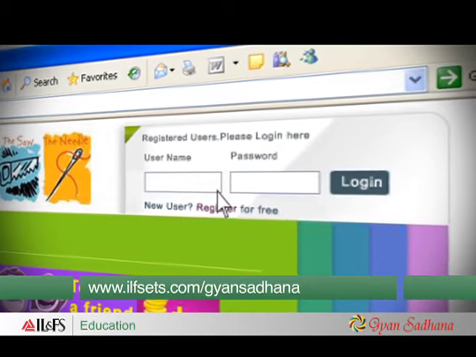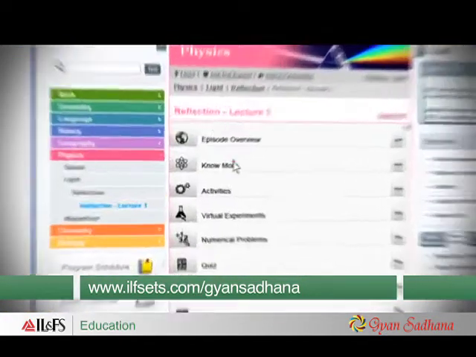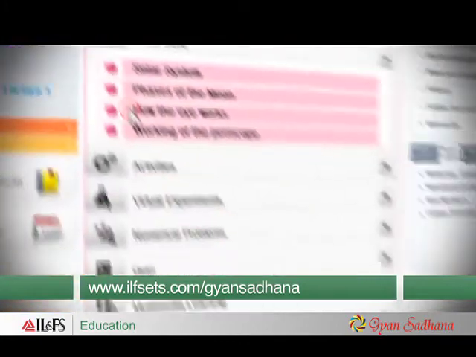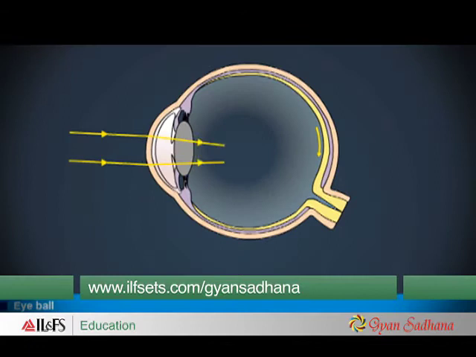Do you want to know how our eyes work? Log into the portal and proceed to the lecture page. In the Know More section, click on the hyperlink to see the eye animation.